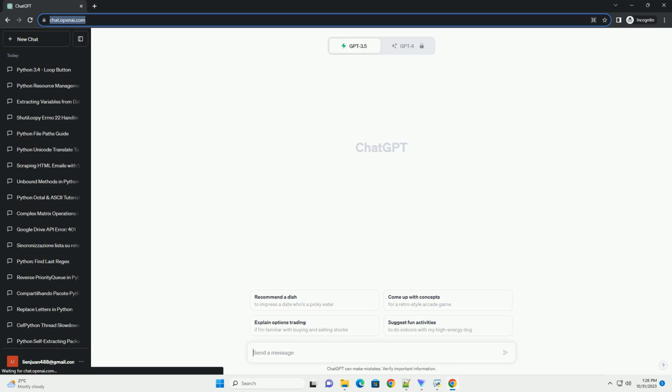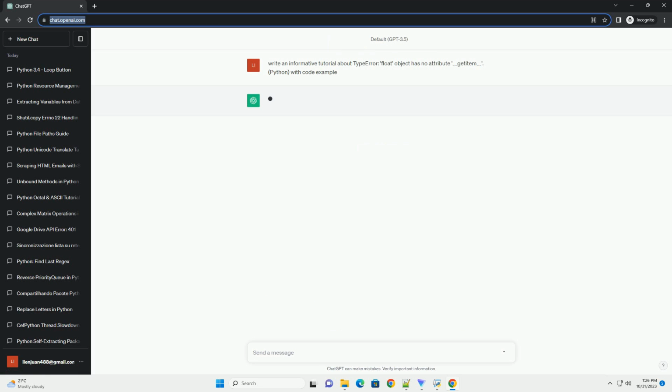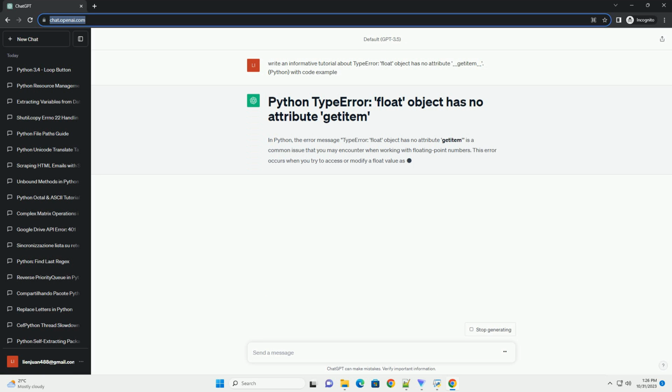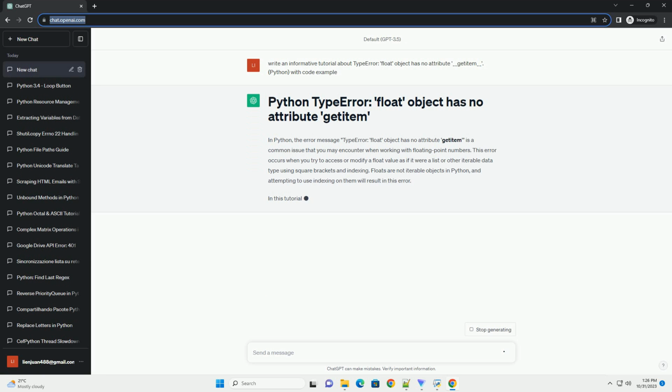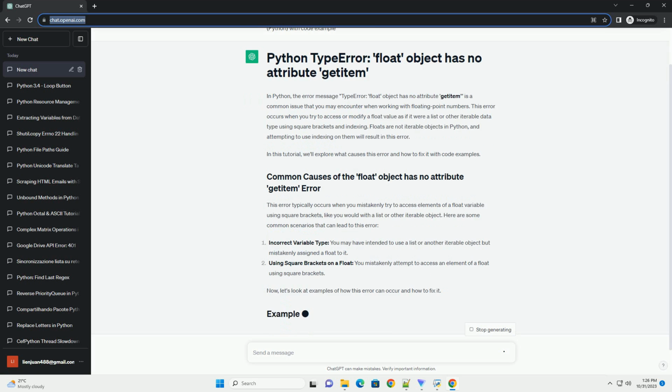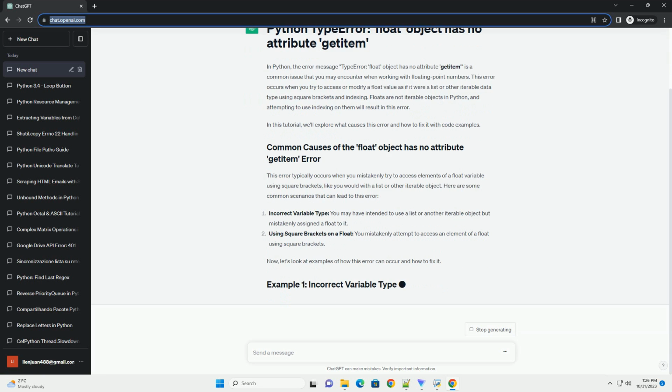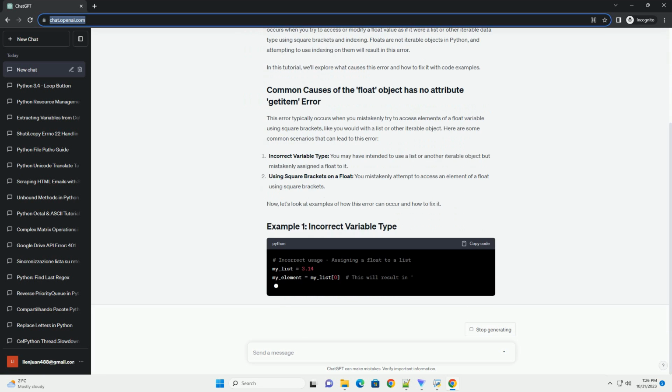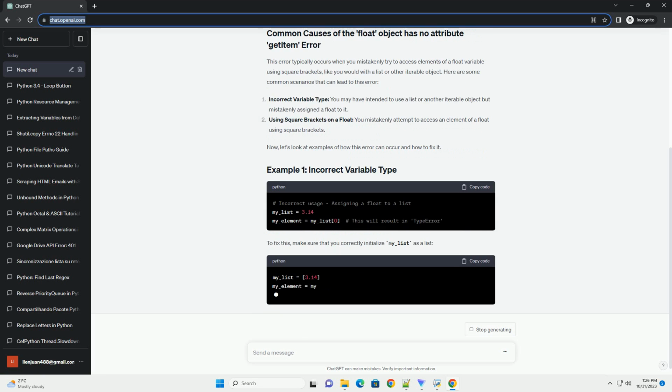In Python, the error message "TypeError: 'float' object has no attribute '__getitem__'" is a common issue that you may encounter when working with floating point numbers. This error occurs when you try to access or modify a float value as if it were a list or other iterable data type using square brackets and indexing. Floats are not iterable objects in Python, and attempting to use indexing on them will result in this error.